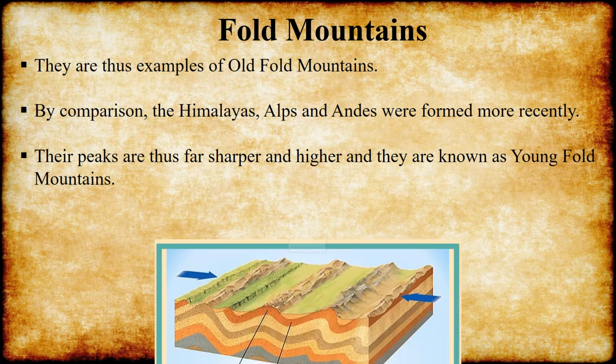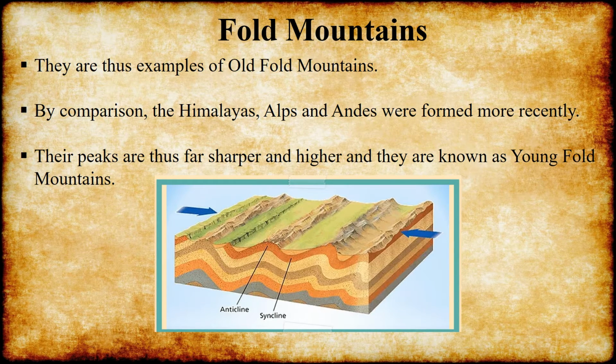See here, this is the image of a fold mountain. See here, we are seeing the curves. The upper ones are called anticlines and the downward curves are called synclines.